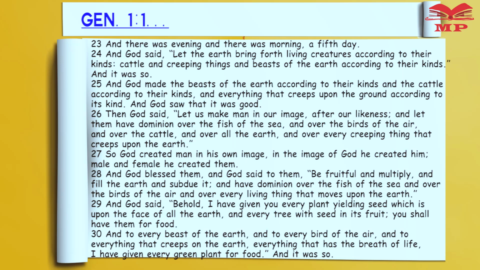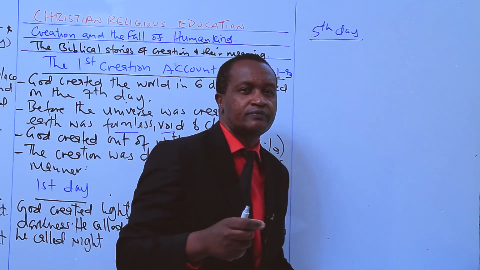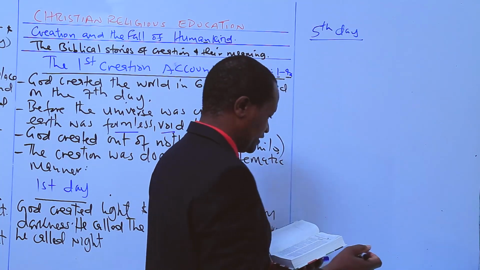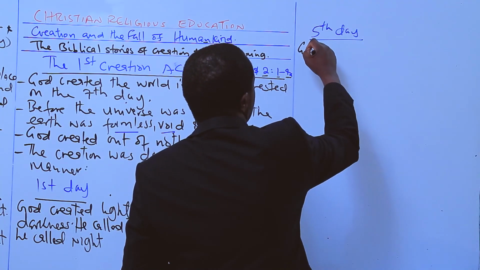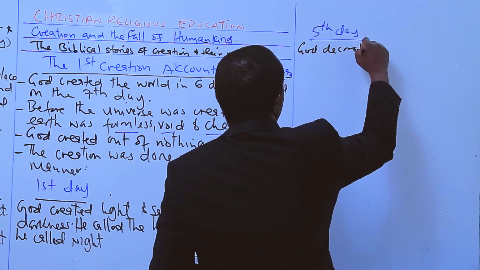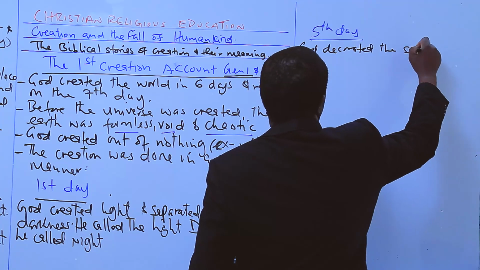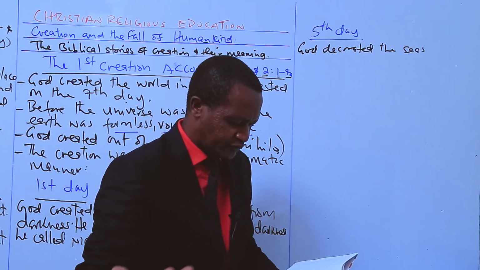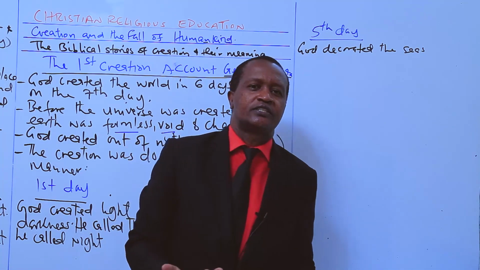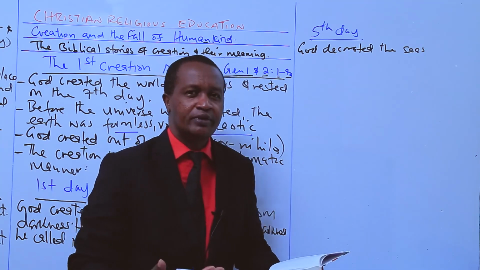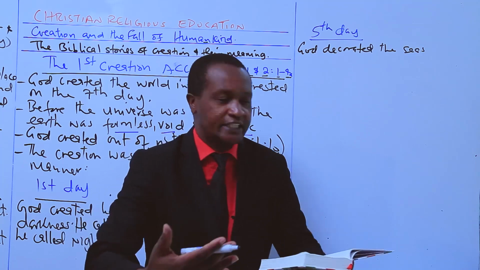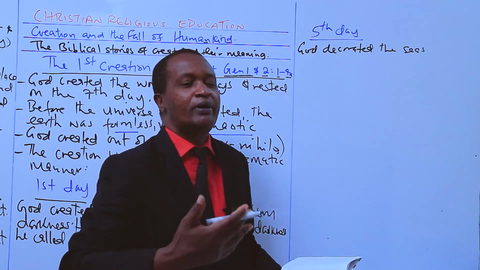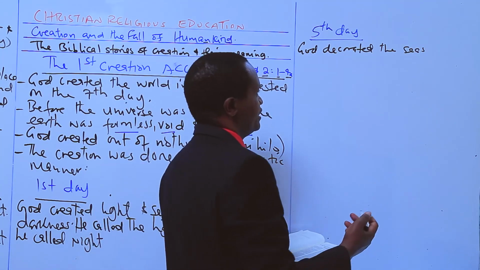So you can see here, candidates, on the 5th day, God created the seas, decorated the seas. And how did God decorate the seas? He said, let the waters bring forth swarms of living creatures. He decorated the seas by bringing to life sea creatures.